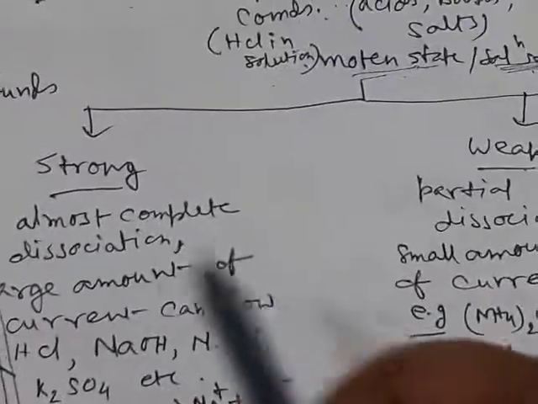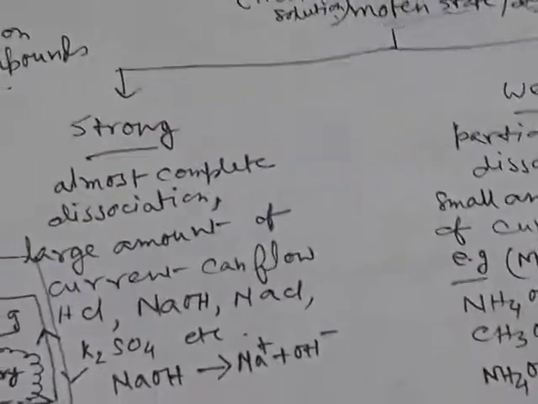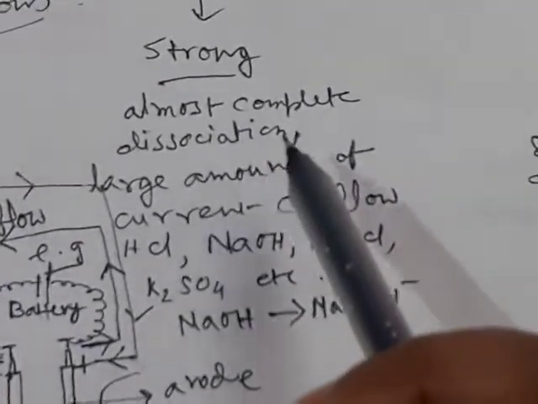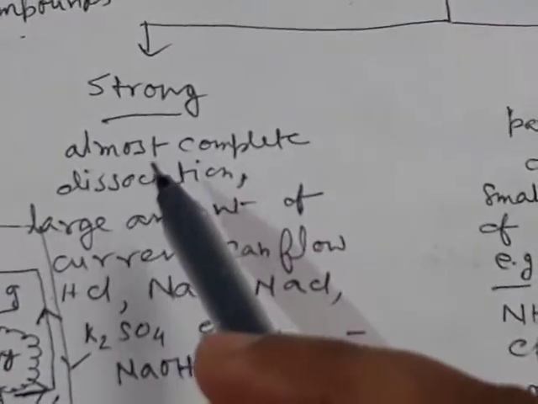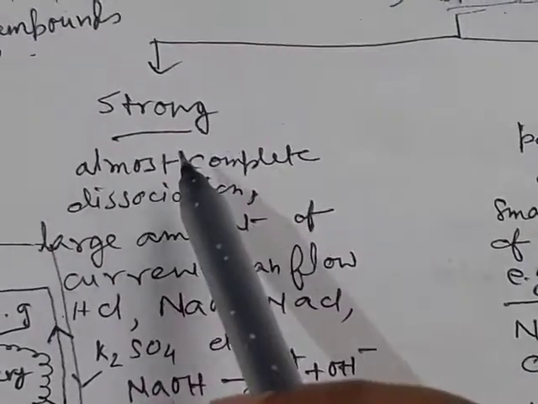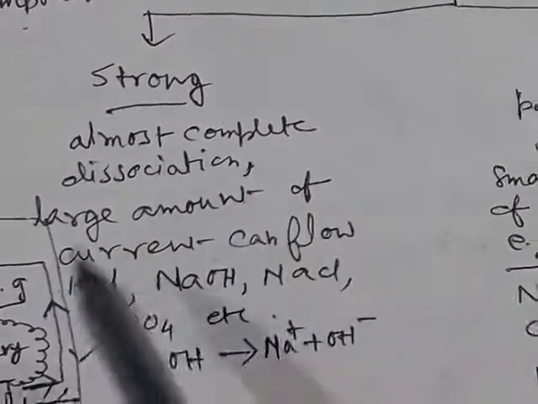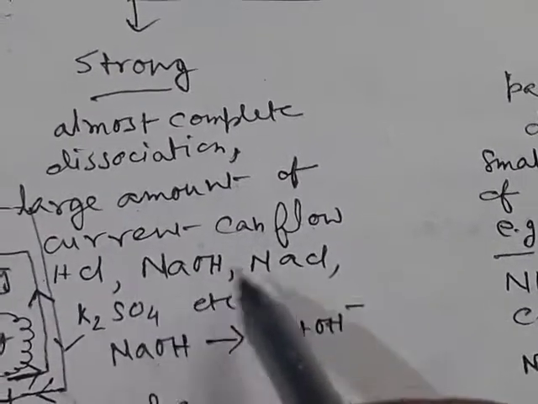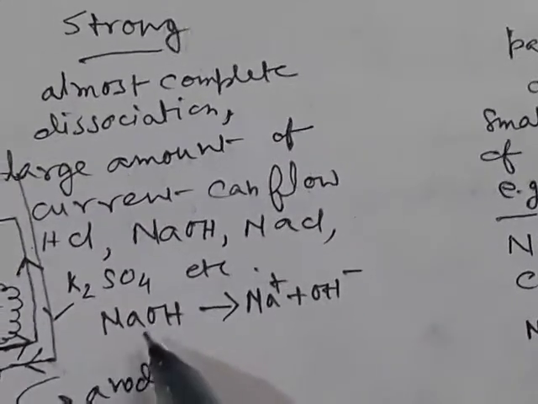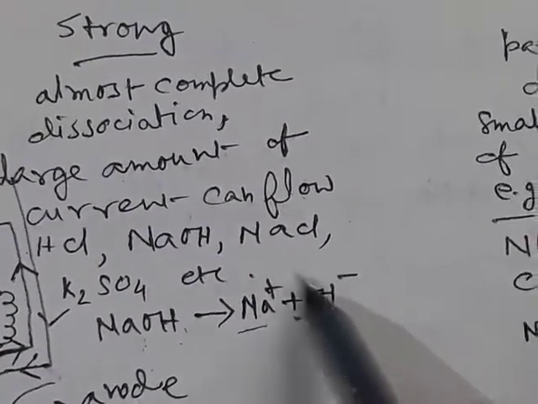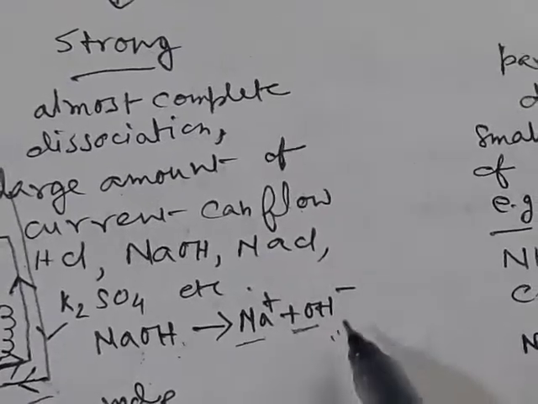Now these electrolytes can be further classified as strong electrolytes and weak electrolytes. Now which are strong electrolytes? Strong electrolytes means they get complete dissociation in their solution, that is, a large number of ions will be produced, so they can conduct a large amount of current. For example, any strong acid, strong base or salts. For example, NaOH is a strong base, from complete dissociation of NaOH we get almost all the ions in solution.